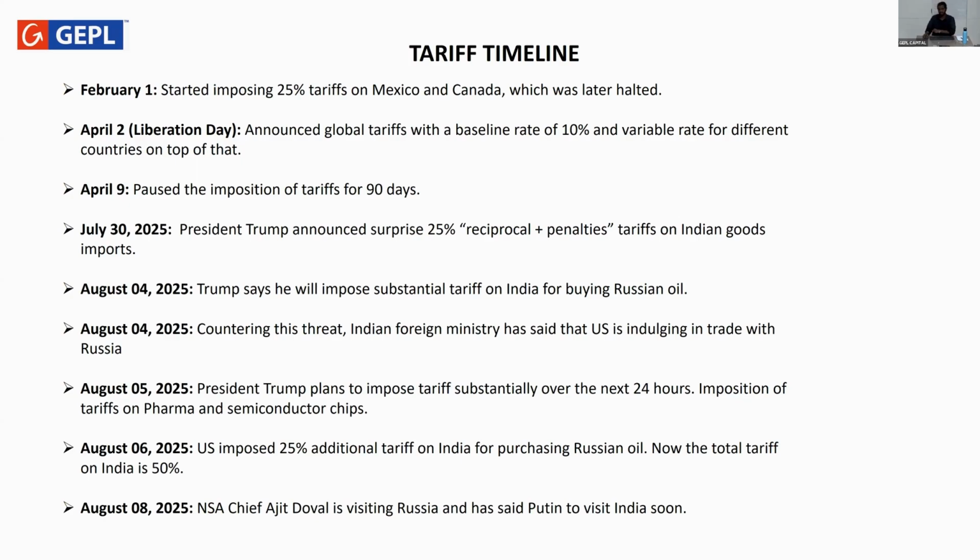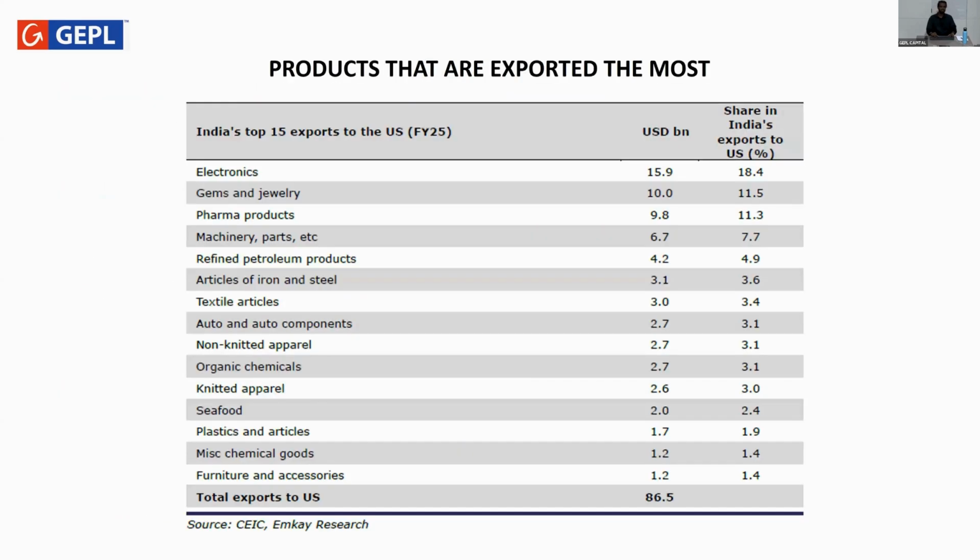And on August 8th, that is today, we saw that NSA chief Mr. Ajit Doval is visiting Russia, and he has mentioned that Russia is soon expected to visit India as well. So this further clarifies that there should be some trade talks during these uncertain times with the US. It has also been heard that India, Russia, and China are expected to have some trade deal talks between all these three countries to have a smoother function during these tariff impositions from the US.